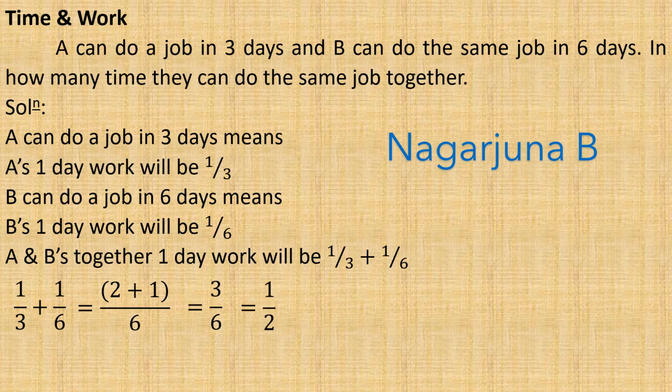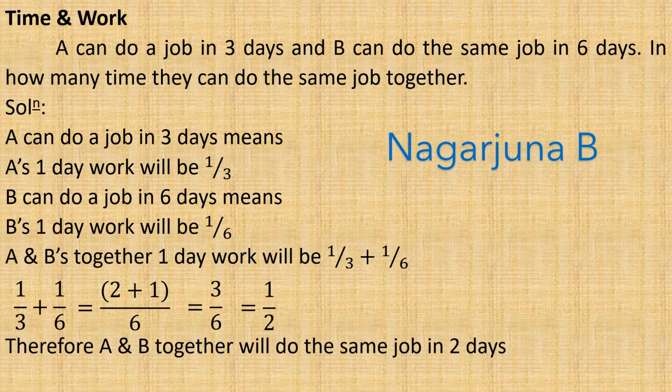That means 1 divided by 2 is A and B together's 1 day work. To complete the whole work, how much is required? The reciprocal of this, that is 1 divided by 1 by 2. Therefore A and B together can complete the same job in 2 days. Therefore the answer is 2 days. So in this way we need to solve the problem.